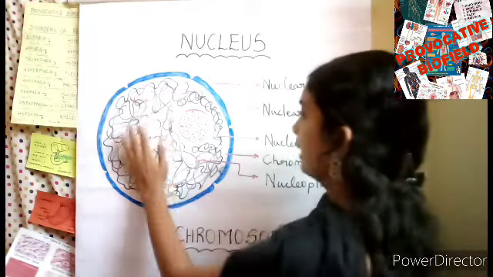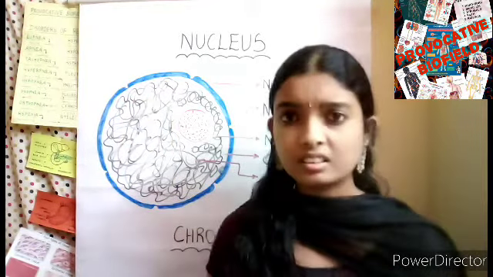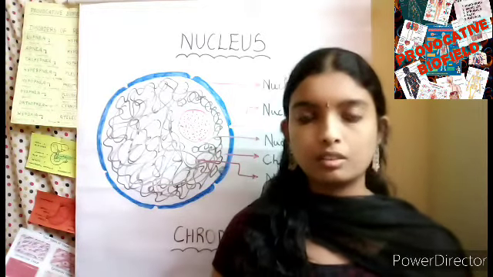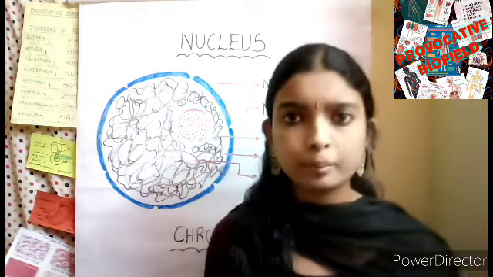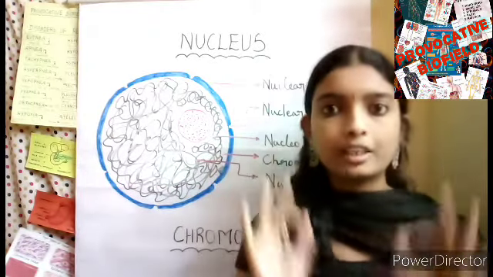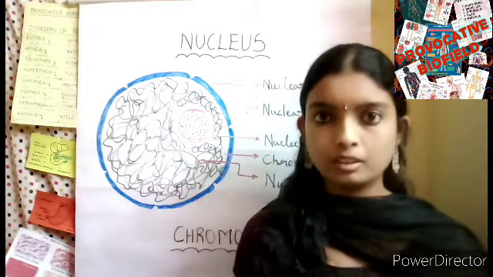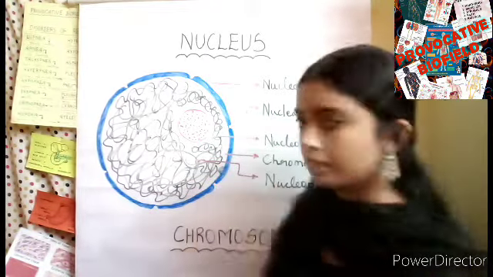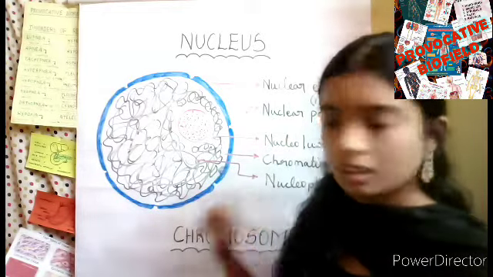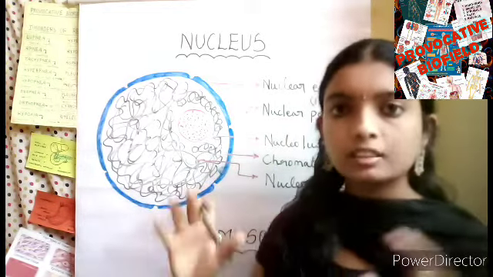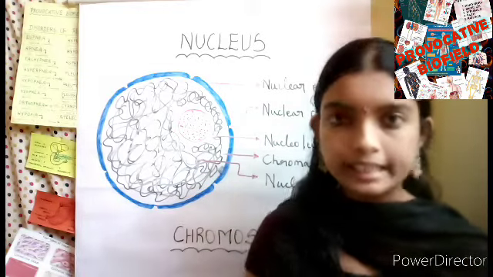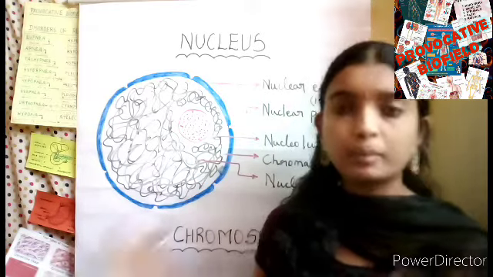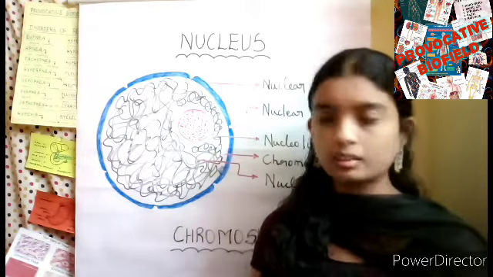Next, these thread-like structures are called chromatin. Chromatin is a network of nucleoprotein fibers. So this chromatin is the hereditary part of the nucleus. It is a combination of DNA, histone proteins, and also some non-histone proteins and RNA. But the main two are DNA and histone proteins.